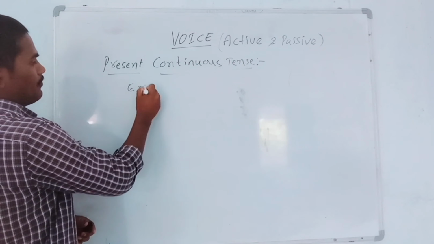Okay, dear students. Next, third example. Students asked many doubts. So it is an active sentence. How can we change this into passive voice? Very simple. Many doubts.